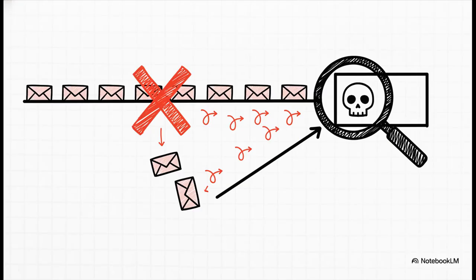Okay, but what if it still doesn't work after a few tries? Do we just throw the message away? Absolutely not. That could be a critical receipt or password reset. Instead, we move it to a special place called a dead letter queue, or DLQ. It's basically a holding pen where an engineer can come and investigate what went wrong without losing the original message.